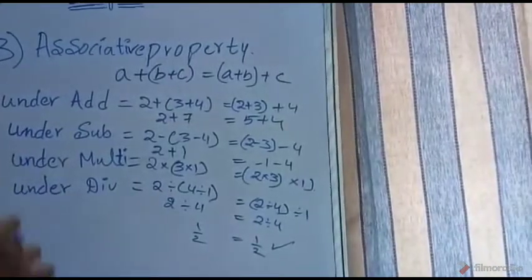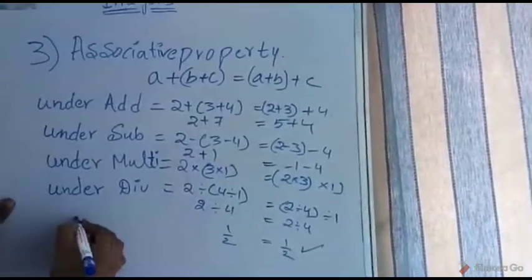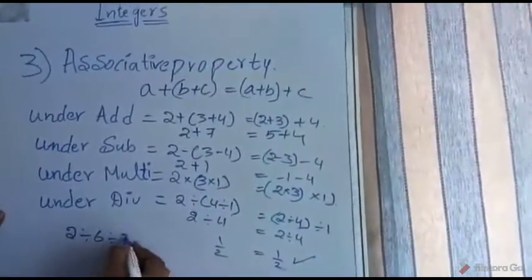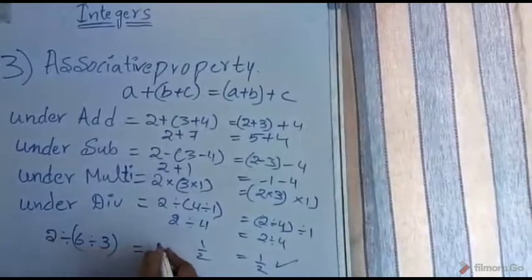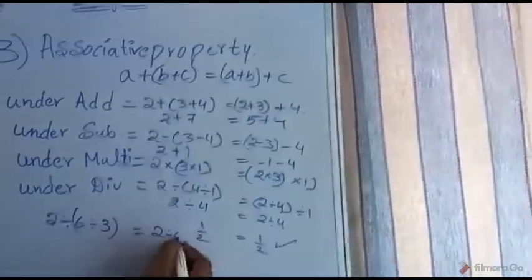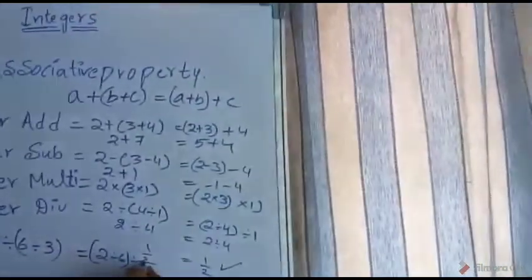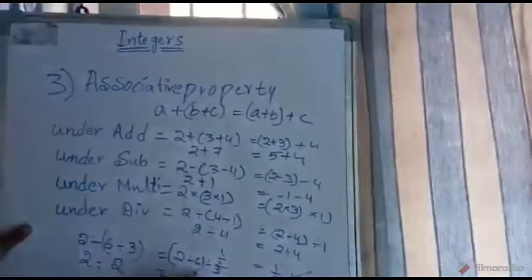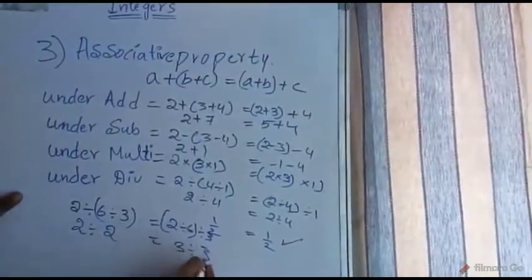But if we take some other example, suppose (2 divided by 6) divided by 3 equals 2 divided by (6 divided by 3). Let's take this: 2 divided by 2 equals 3 divided by 3.